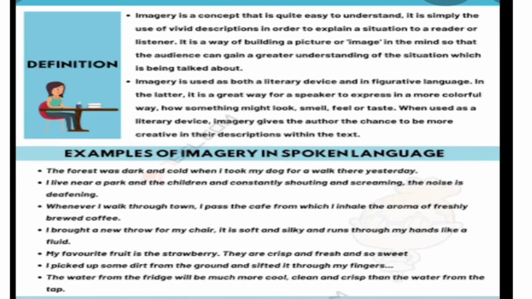Some examples are also over there. Imagery is a concept that is quite easy to understand. It is simply the use of vivid description in order to explain a situation to a reader. And there are some examples of imagery that mostly poets or writers use in their writings.